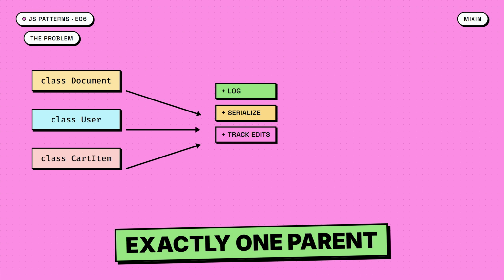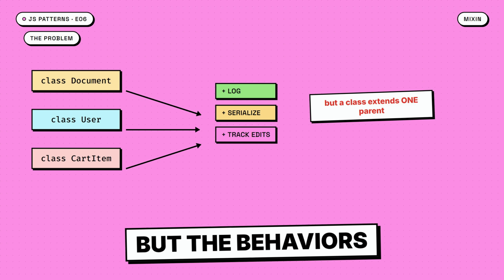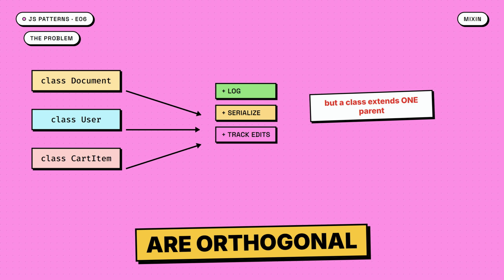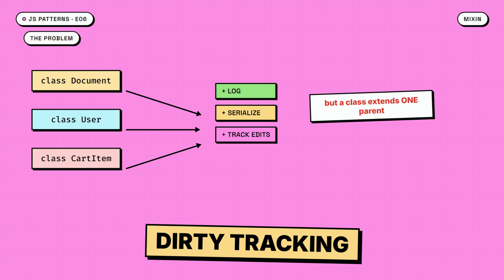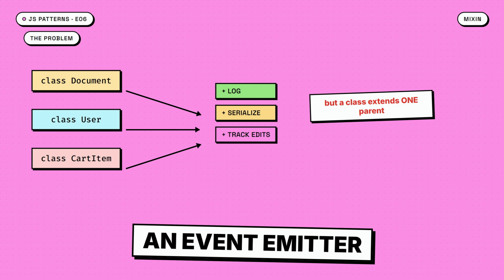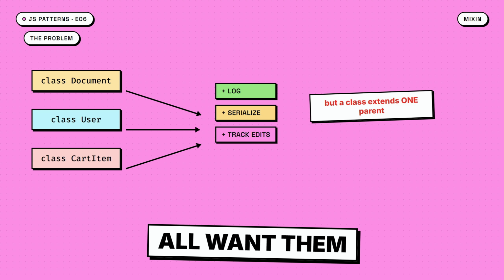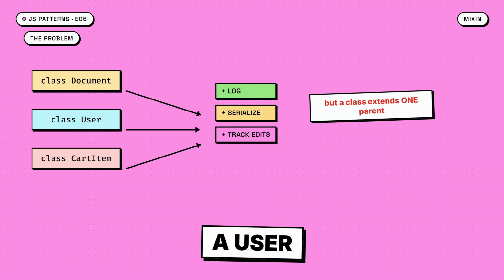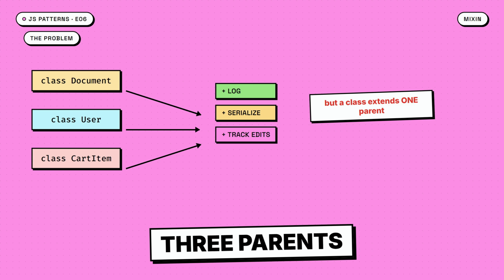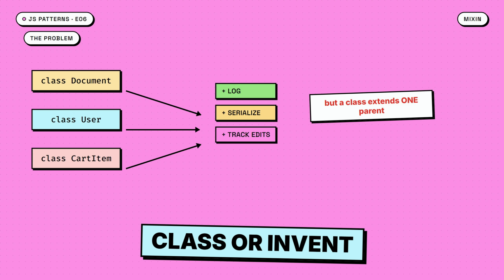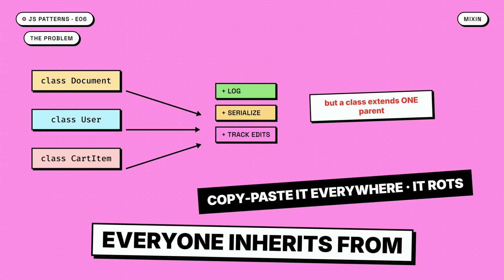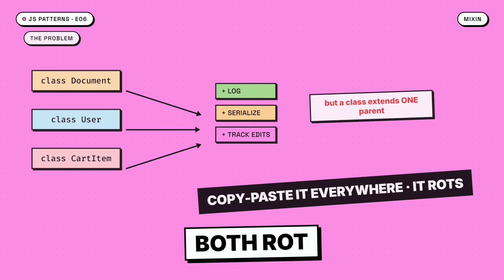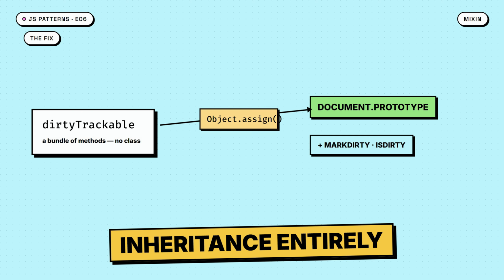Episode 6. JavaScript classes get exactly one parent. But the behaviors you actually reuse are orthogonal. Dirty tracking, serialization, an event emitter, and unrelated classes all want them. A document, a user, a cart item. You can't extend 3 parents, so you do the ugly thing. Copy-paste the methods into every class or invent a god object everyone inherits from. Both rot.